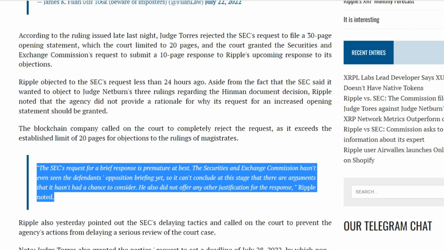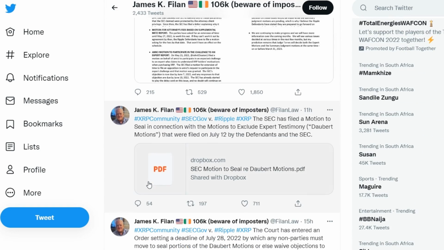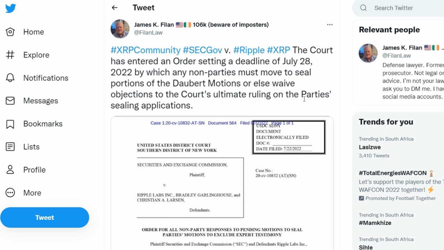The Securities and Exchange Commission has not even seen the briefing of the defendant's opposition yet, so at this stage it cannot conclude that there are arguments that it has not had the opportunity to consider. He also did not offer any other justification for the answer, Ripple noted. Ripple also pointed out the SEC's delaying tactics yesterday and urged the court not to allow the agency's actions to delay serious consideration of the court case.